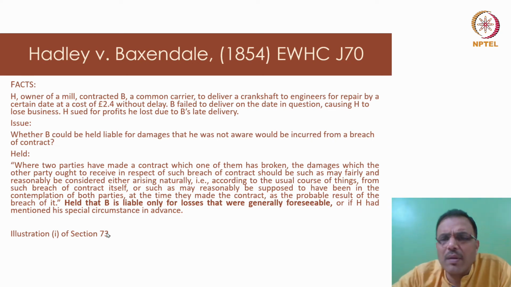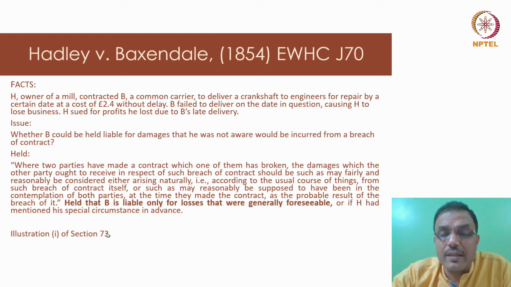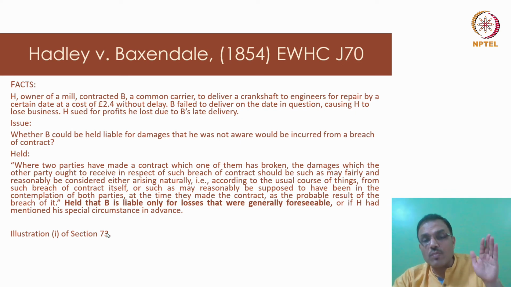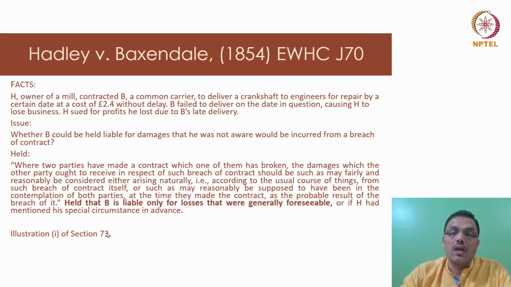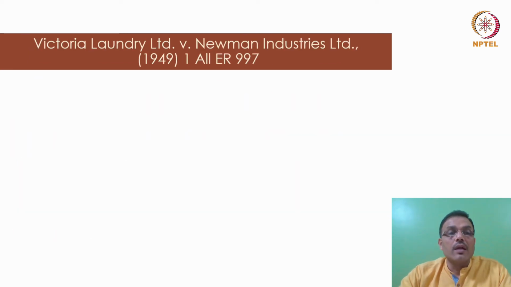This is not something that people will know, especially if you're a common carrier. So yes, delay is to be made actionable and accountable, no doubt about it. But you cannot expect them to foresee your business, your loss, and expect them to actually cover those kinds of losses as well. The second case is the Victoria Laundry case.